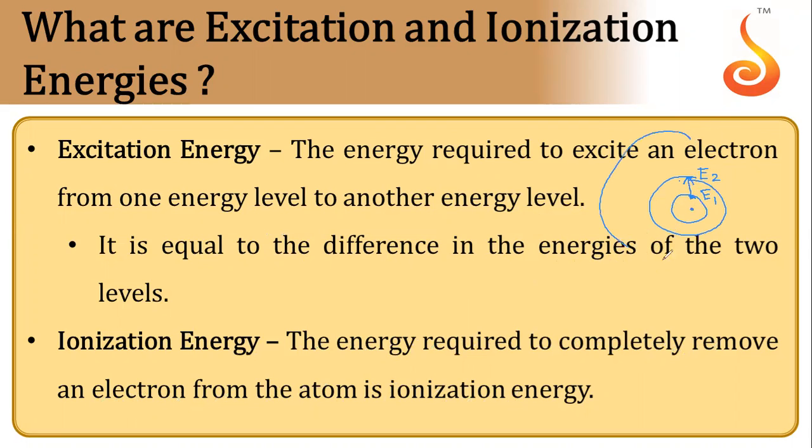Now we know that at n equals infinity, like infinity orbit, energy will become zero. Let's say we are talking about hydrogen. So energy in the first orbit is minus 13.6 electron volt. So ionization energy will be the difference between the energy levels: 0 minus (minus 13.6) electron volt. So it will come as 13.6 electron volt. This is the amount of energy you have to supply, so it will come as positive.